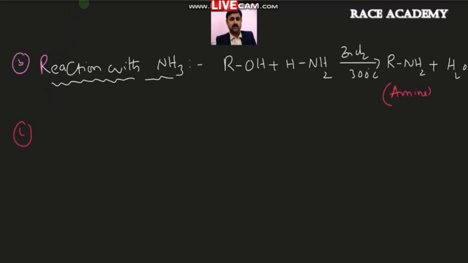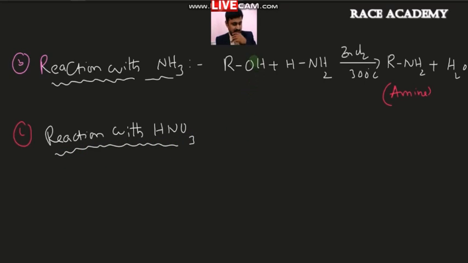Coming to the other one. What is the other one? It is nothing but the reaction with HNO3. As you know, HNO3 is nothing but nitric acid. In nitric acid, we should remember the linkage also: one nitrogen with an oxygen double bond, another nitrogen with oxygen is a single bond.